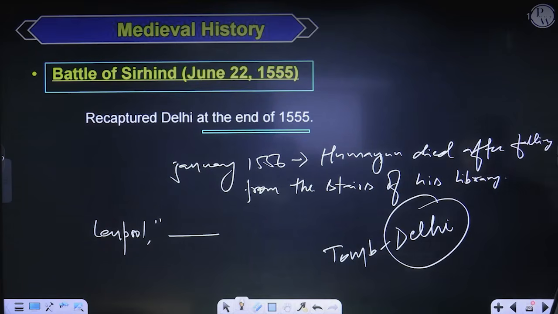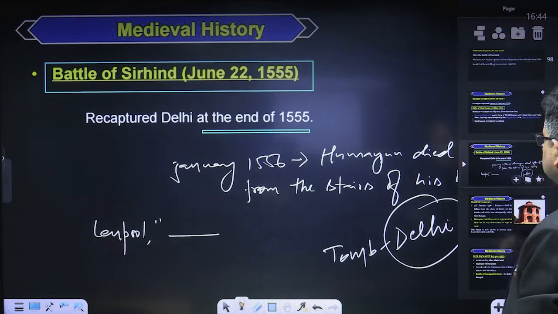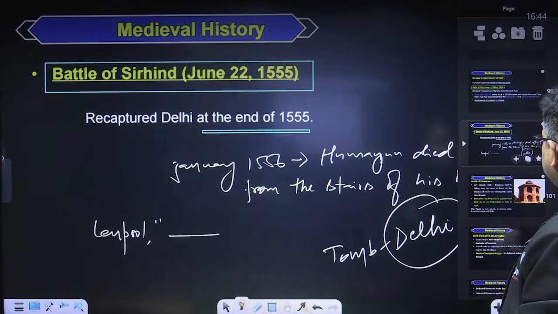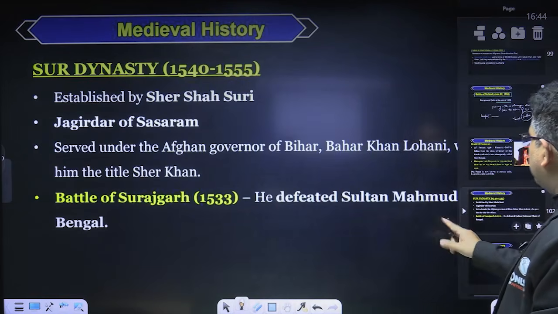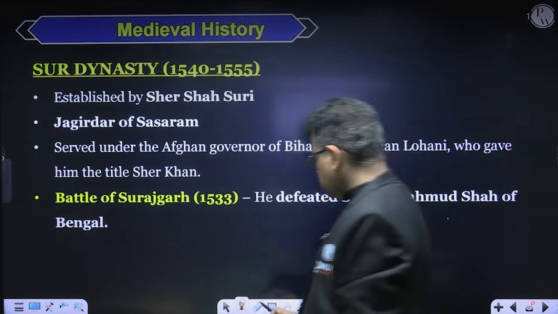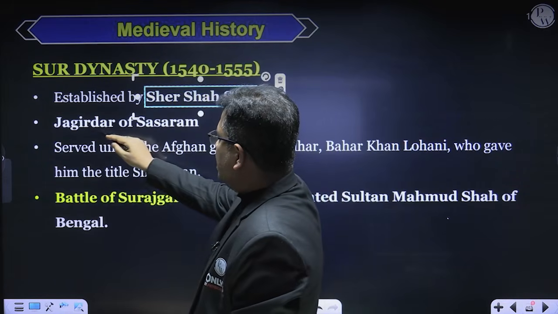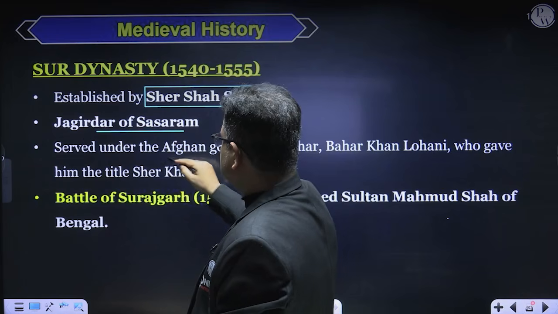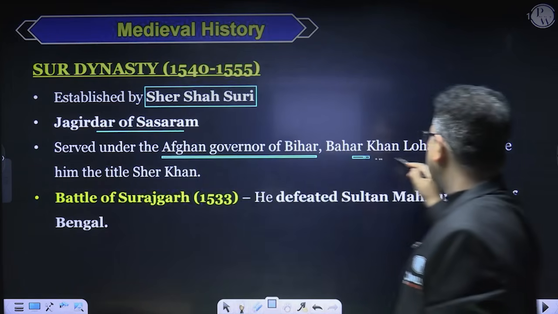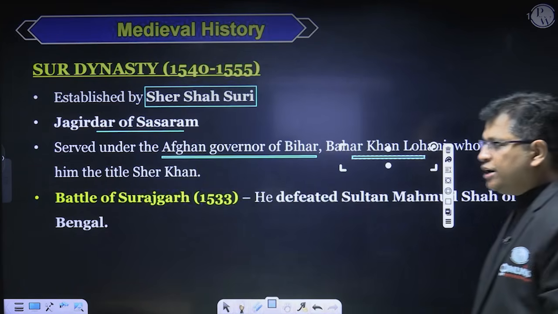Now, sirs and madam, the Sur Dynasty was established by Sayyid Suri. Sayyid Shah was a Jagirdar of Sasaram. He served under the Afghan governor of Bihar, Bahar Khan Lohani, who had given him the title of Sher Khan.